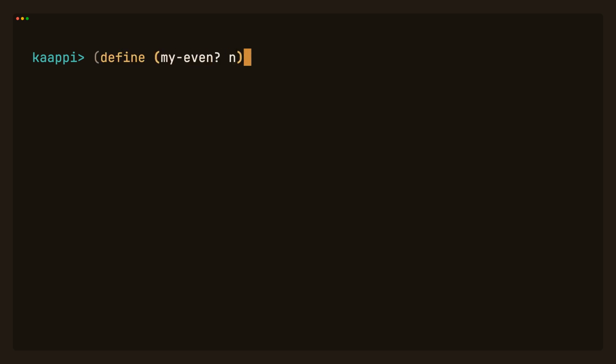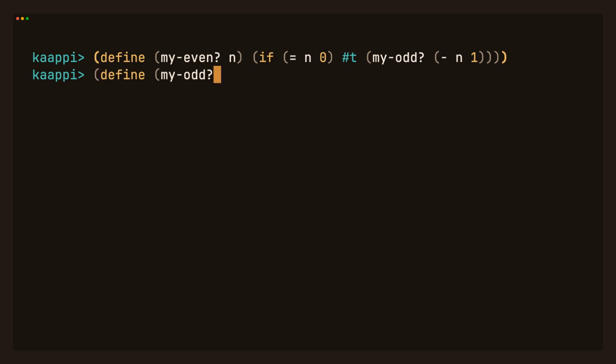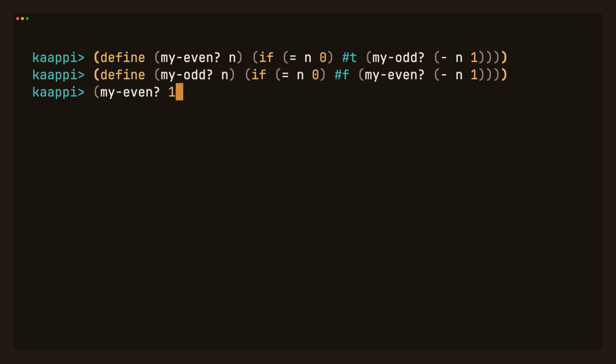It works across functions too. Even calls odd calls even, back and forth 1,000,000 times, and because every handoff is a tail call, it's still just a loop. No stack, no limit.